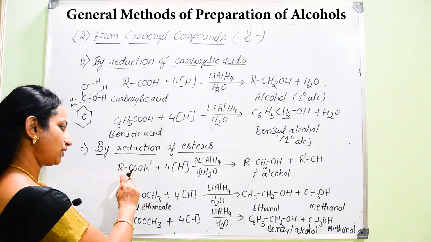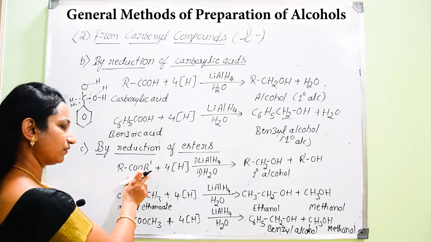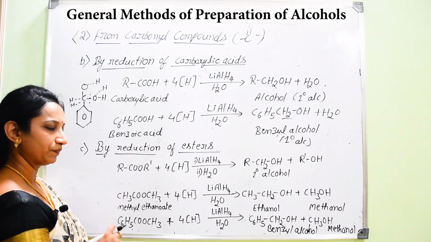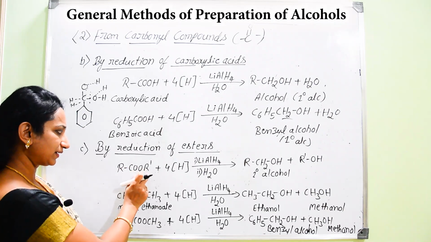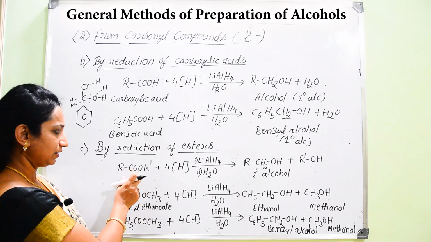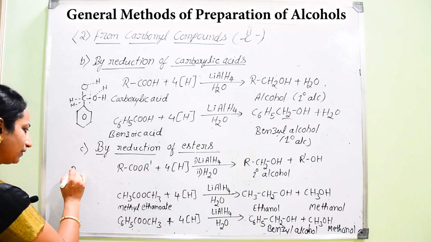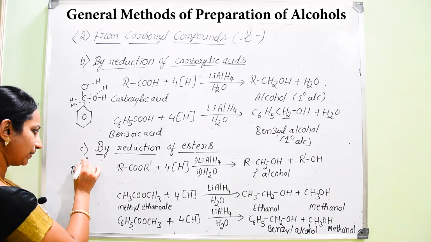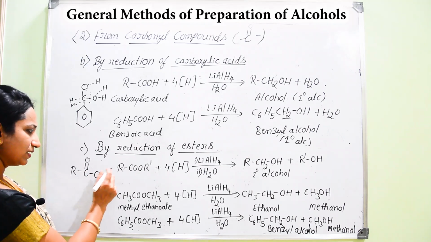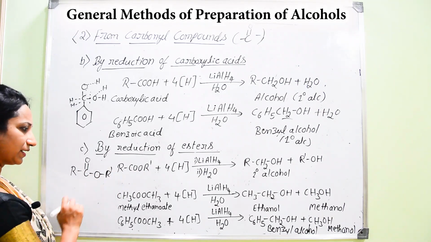Now RCOOR' is the general formula for an ester. It contains the functional group COO. You can guess that the R groups will be identical or different groups. Now R is bonded to carbon, double bonded C=O, and then O single bond, then R'.